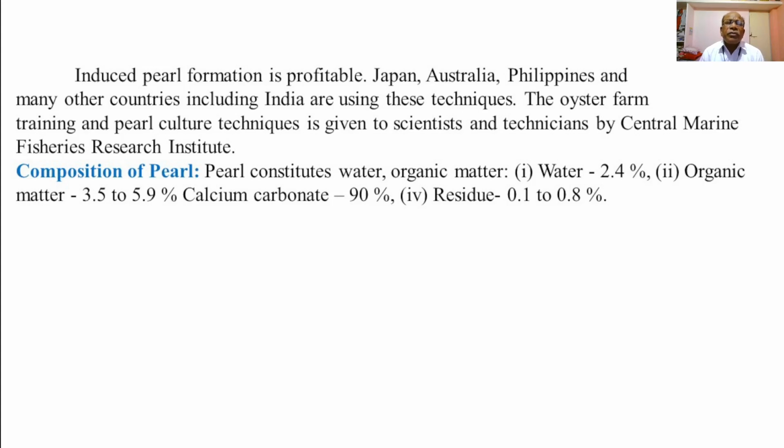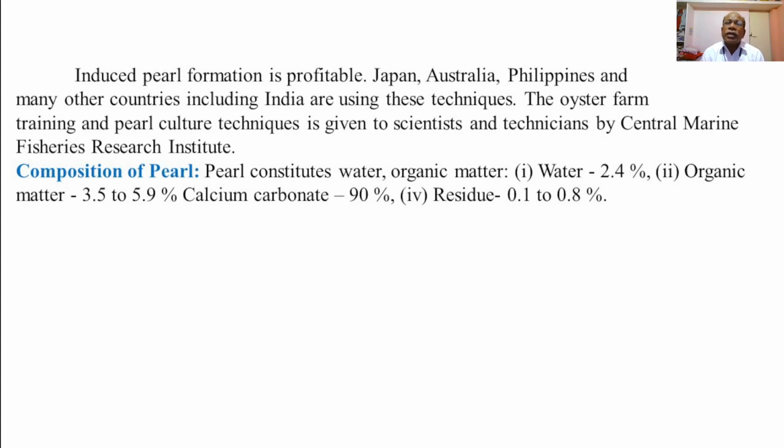Composition of pearl. Pearl constitutes water and organic matter. Organic matter is in the form of conchiolin. Water is up to 2.4%, organic matter 3.5 to 5.9%, calcium carbonate 90% and residue 0.1 to 0.8%. So these are the various components present in the pearl.